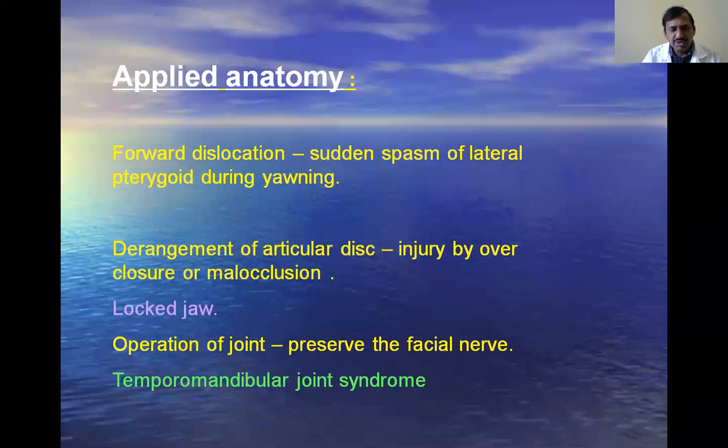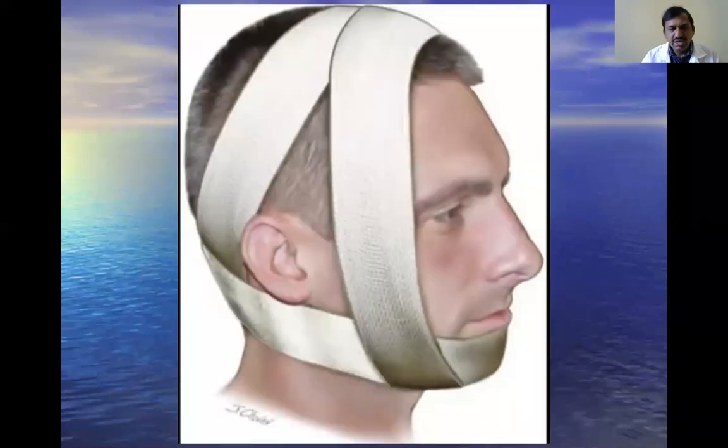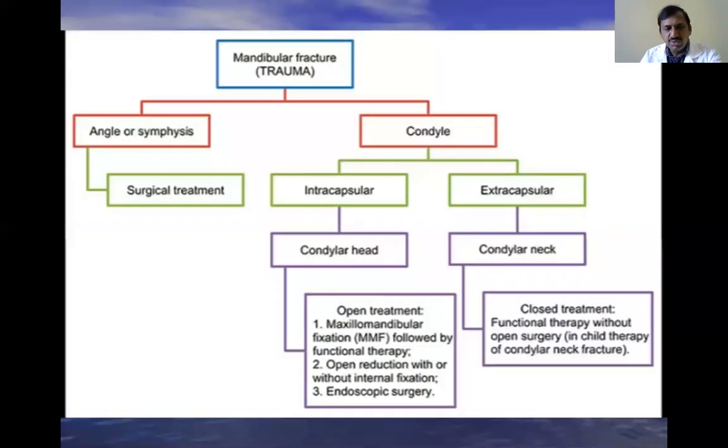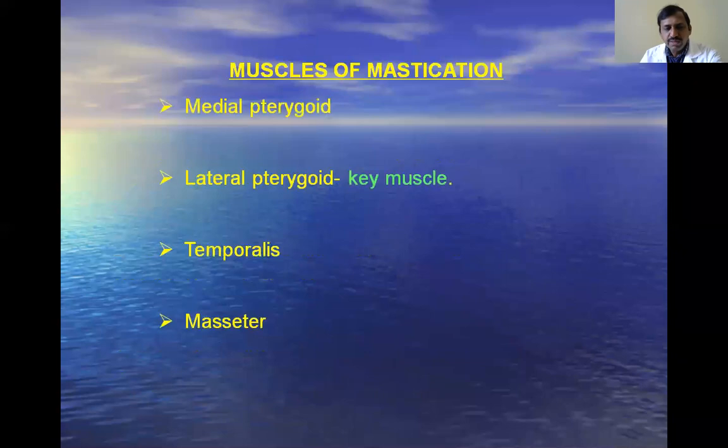Here, another important thing: close to the posterior part of the temporomandibular joint, there is a facial nerve that is coming from a small foramen, the stylomastoid foramen, just close to this temporomandibular joint. Because during surgeries, you must be very careful with the facial nerve. These are all the clinical conditions related with the temporomandibular joint.